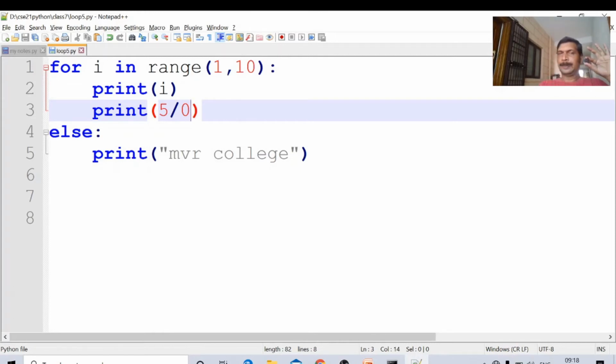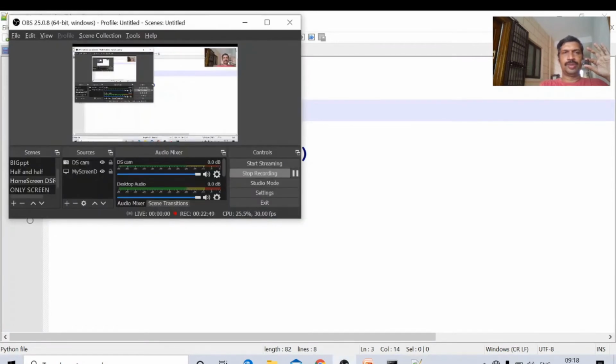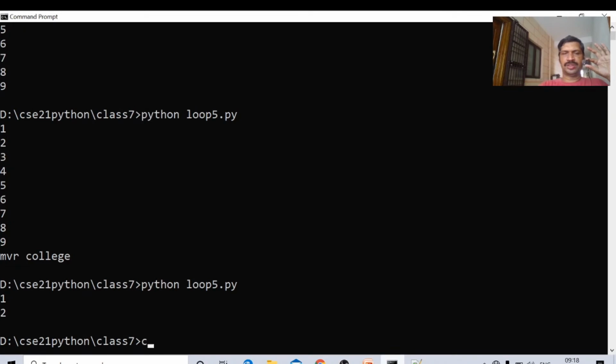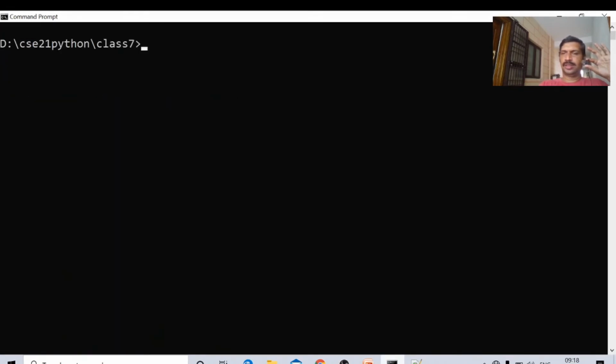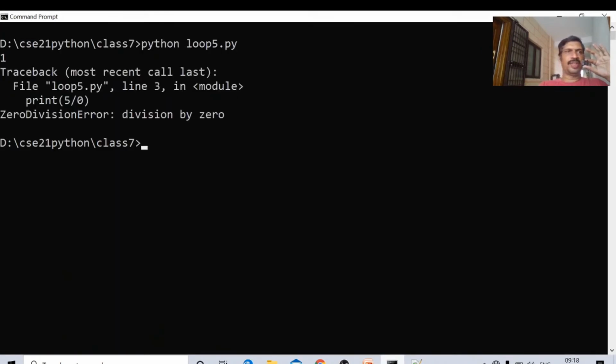Now we will see this one, Control S. The program name is the same, loop 5. I will open the command prompt, cls. Okay, loop 5.py. One is printed. The statements in the else block are not executed because a division by 0 error came. Okay, this is the second case, the else block is not executed in the for loop.